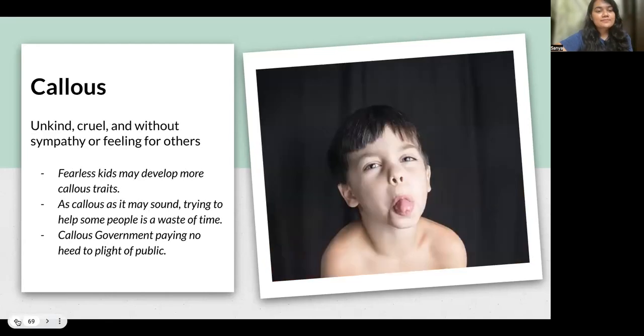Okay. Callous. Callous, you can remember it with the word careless. Callous means to be unkind, cruel, or someone who is not sympathetic about others, or someone who's not having feelings for others. Like this kid is like, I don't care. So he's callous. So callous means unkind or cruel or without having feelings for others.